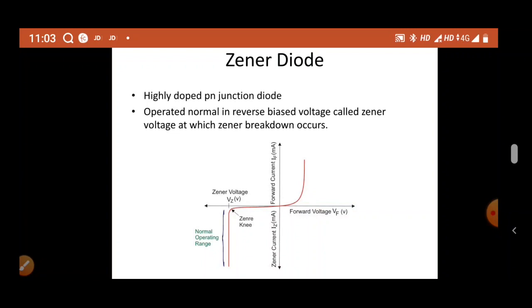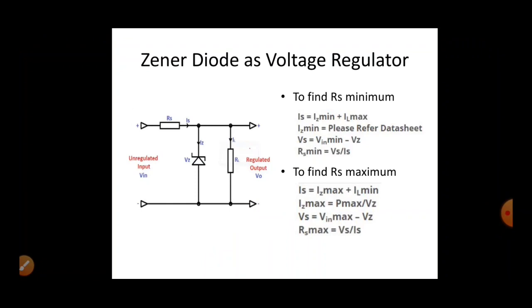Zener breakdown is very sharp and it allows a large amount of current, but it seals the voltage. Whatever input voltage you apply, your Zener voltage will be constant irrespective of the flow of current. That is why we use the Zener diode as a voltage regulator. So this is the circuit of a Zener diode working as a voltage regulator.